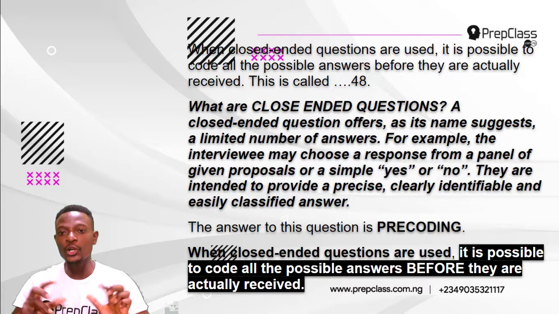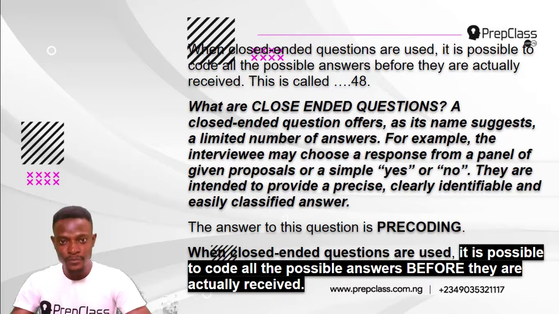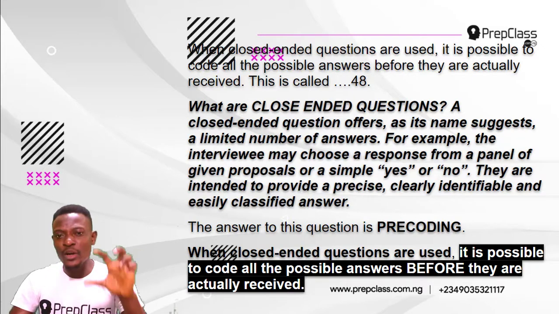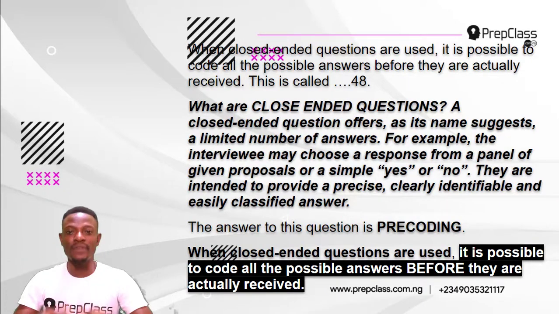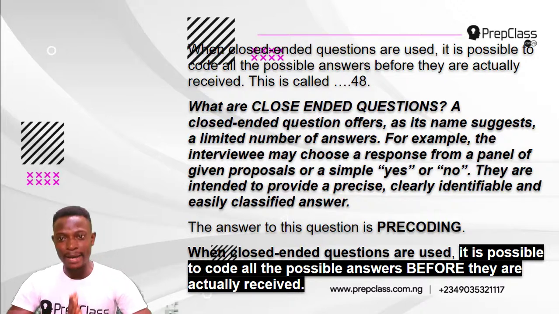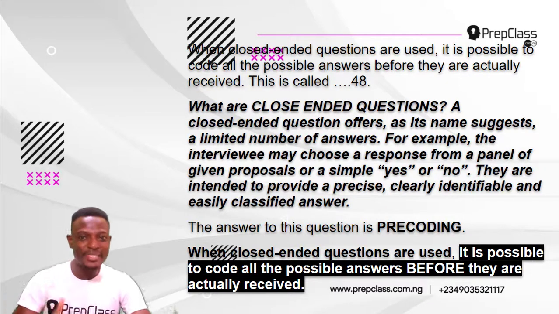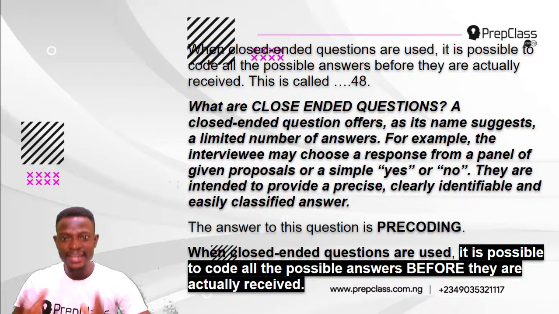Now, what are closed-ended questions? A closed-ended question offers, as its name suggests, a limited number of answers. For example, if I ask you, are you a boy? The answer could either be what? Yes or no. That's a closed-ended question. It has a limited number of answers.